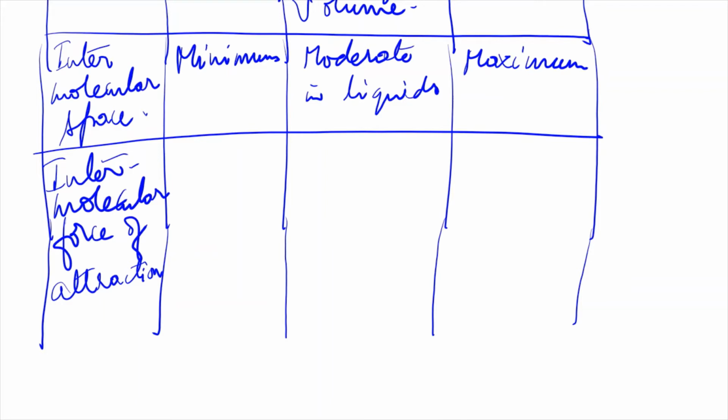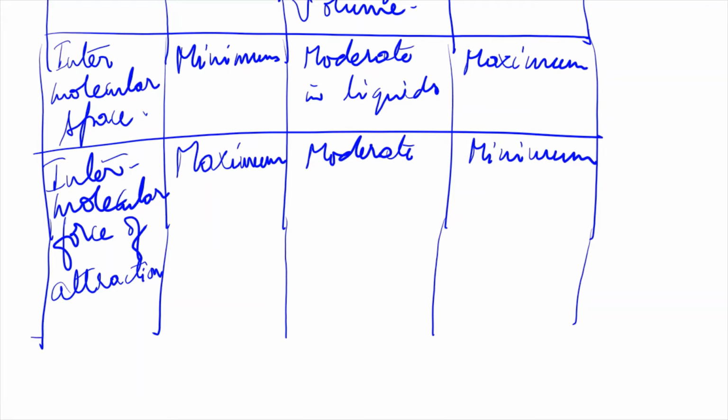Why? Because they are very closely packed, so they are attracting each other with maximum force. So that is why it is maximum in solids, moderate or average in liquids, that is in between these two values, and in gases it is minimum. Why? Because the molecules are far apart, so the force of attraction between them is minimum.